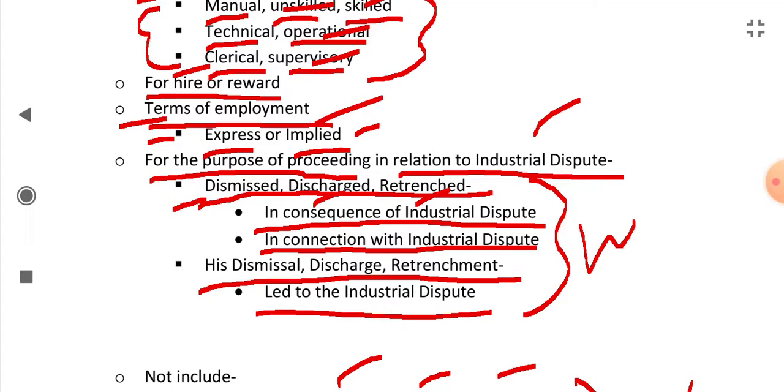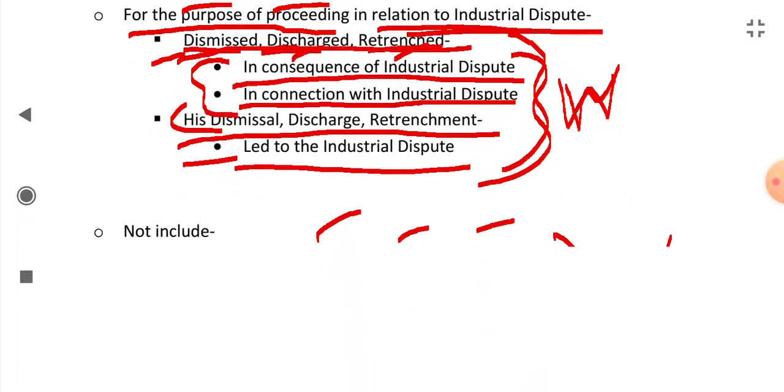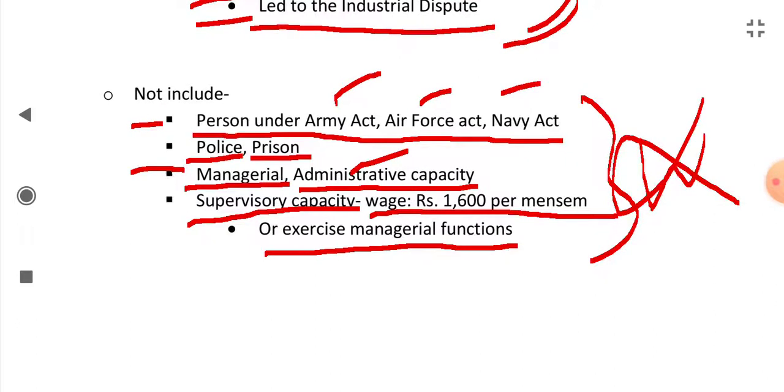And for the purpose of proceeding in relation to industrial dispute, if the person is dismissed, discharged, or retrenched in consequence or in connection with the industrial dispute, or his dismissal, discharge, or retrenchment has led to the industrial dispute, this type of person will also be called a workman. What type of person is not included in the definition of workman? The personnel of Army, Air Force, Navy, police, prison, or the person in a managerial or administrative capacity, or in a supervisory capacity where his wage is 1600 per mensum, or he exercises managerial functions.